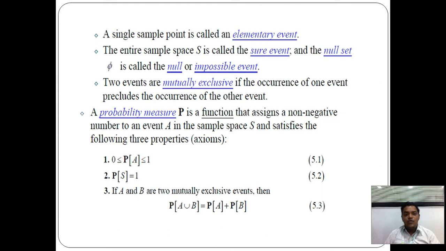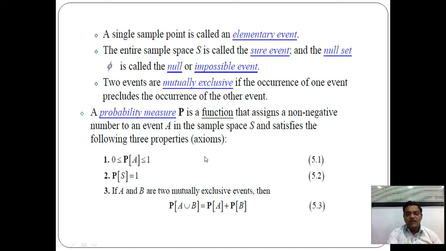In the same way, two events are mutually exclusive if the occurrence of one event precludes the occurrence of the other event. Then the probability measure. Probability is represented by the letter P, and it is the function that assigns a non-negative number to an event A in the sample space S, and which satisfies the following properties.